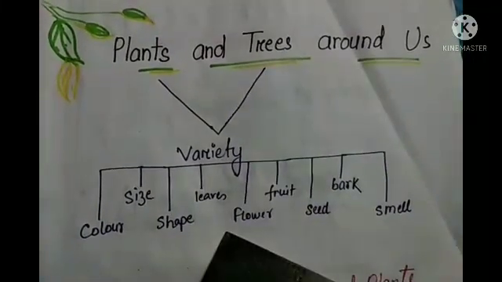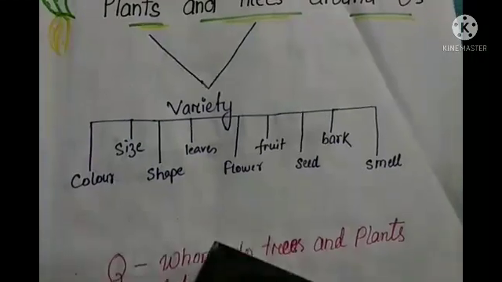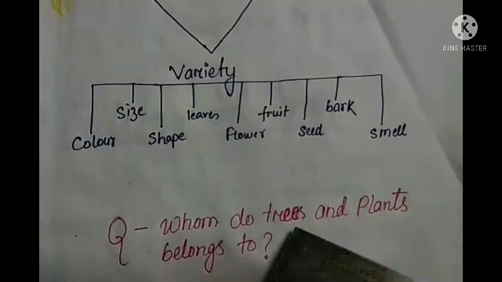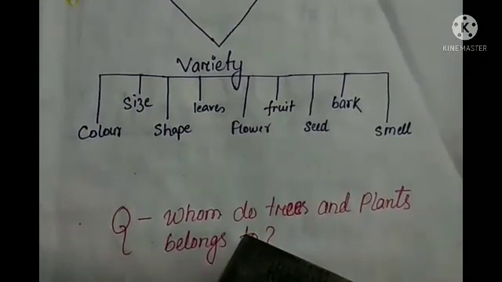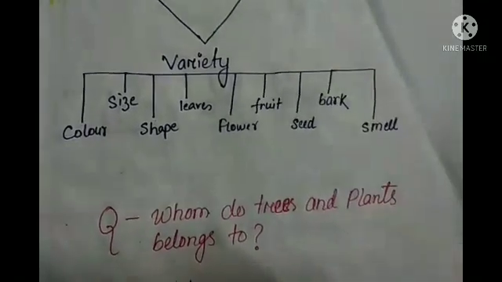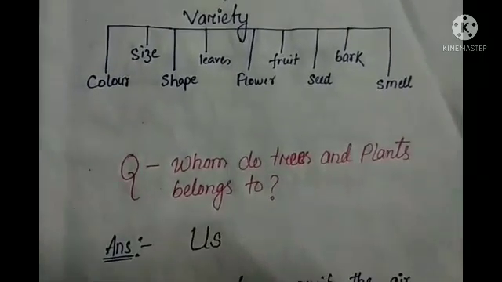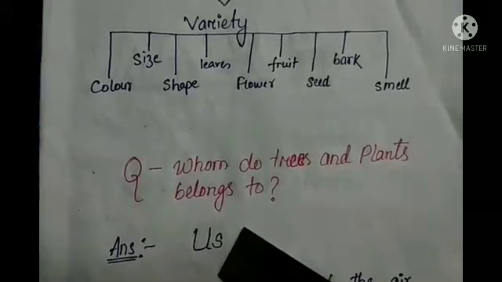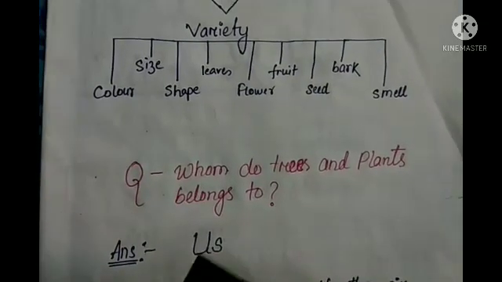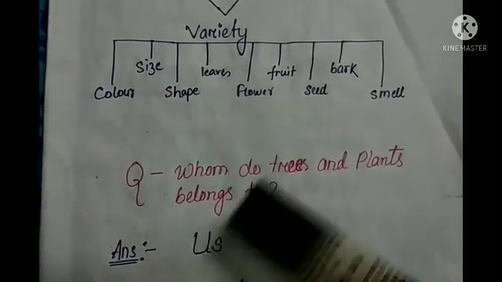But one question I have: whom do these trees and plants belong to? Do you know this? The answer is us. Yes, plants and trees belong to us, all of us.